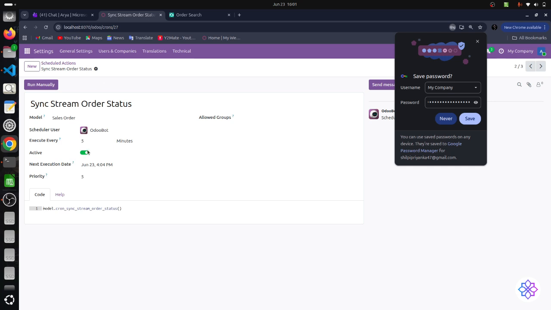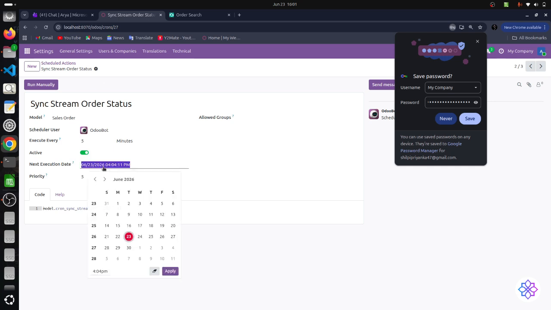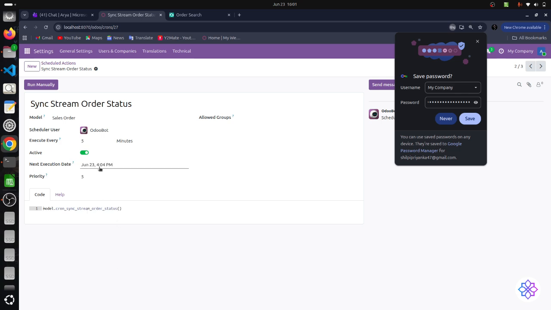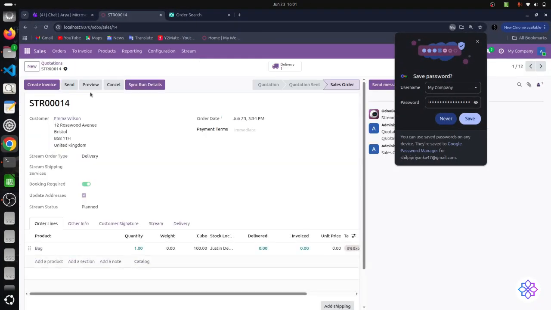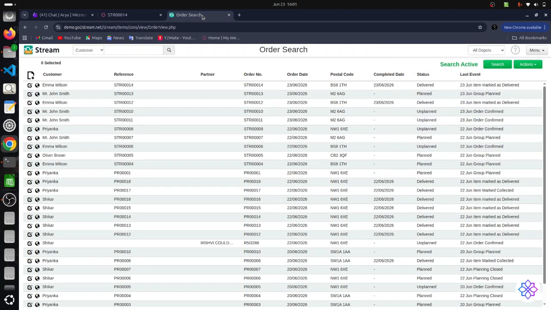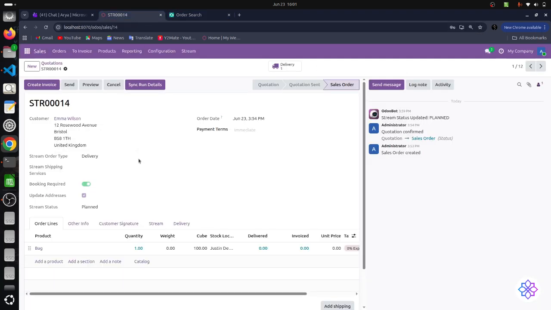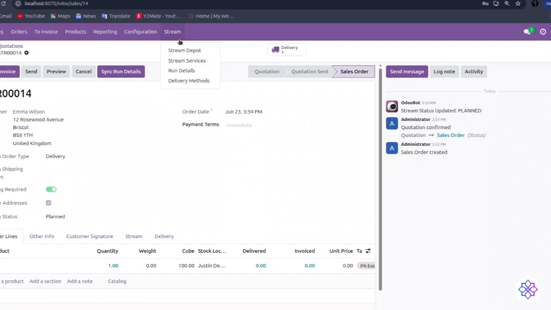So this is the cron job. With the help of this, it will automatically fetch the status of all the orders. Let me schedule it. It will run in the background, and it will update the order to delivered.